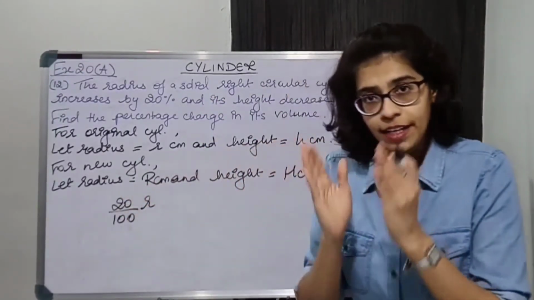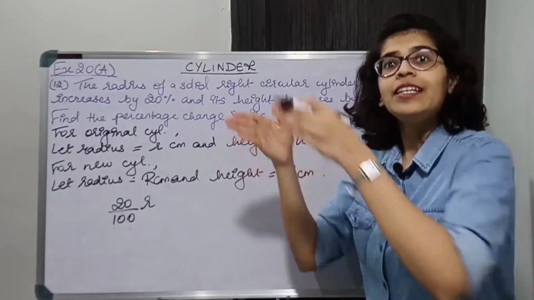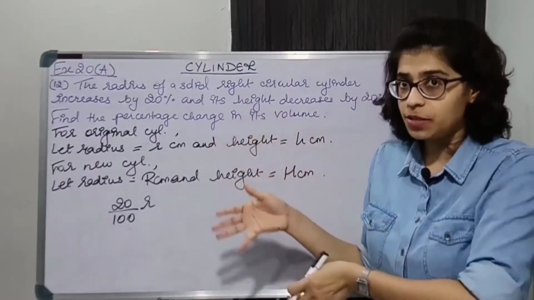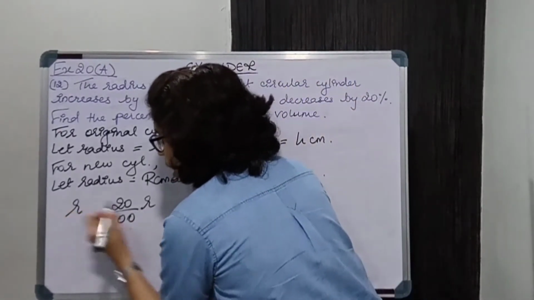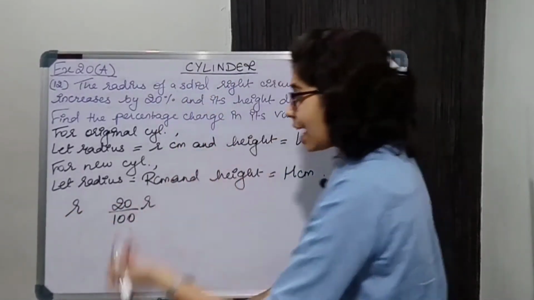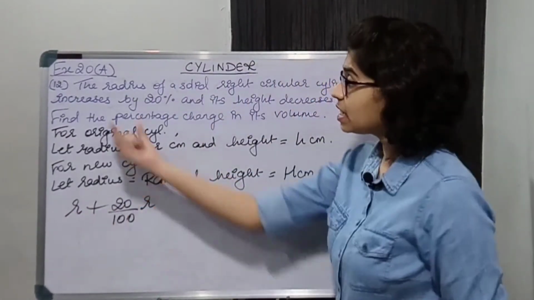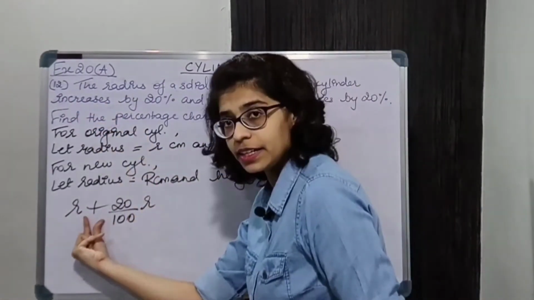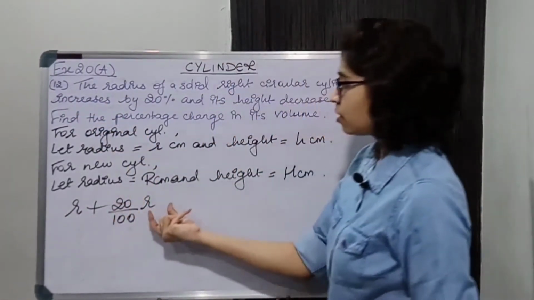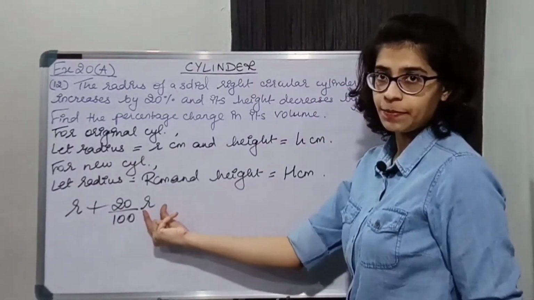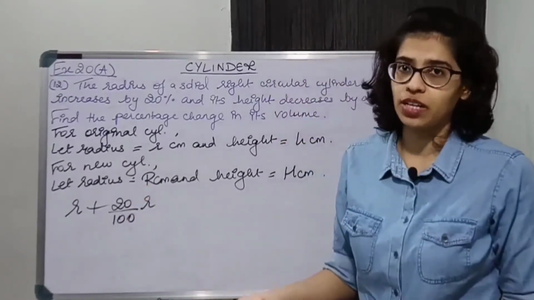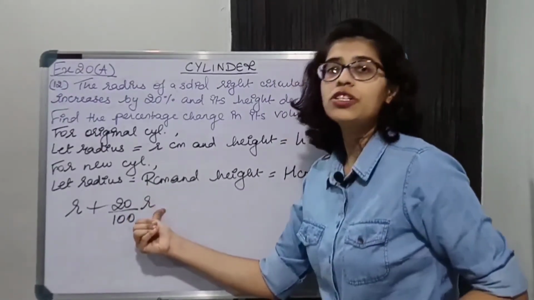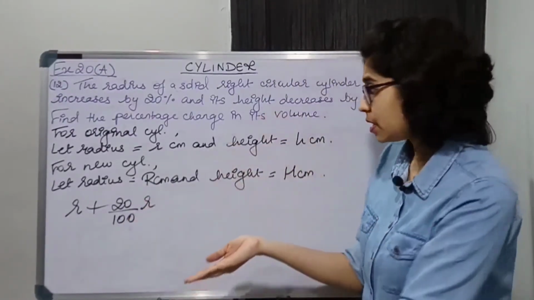To the radius that is already there, 20% of it is added. So the original radius is R and you are adding 20% of its original radius. Okay, 20% of what? You can't just write 20% increase. It is 20% of its original radius.